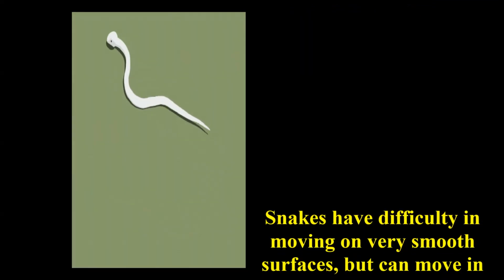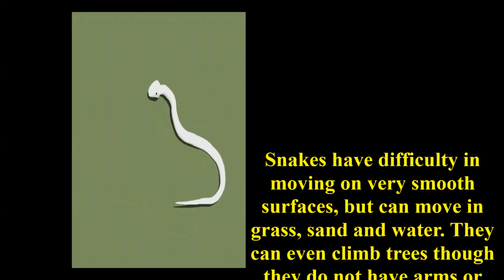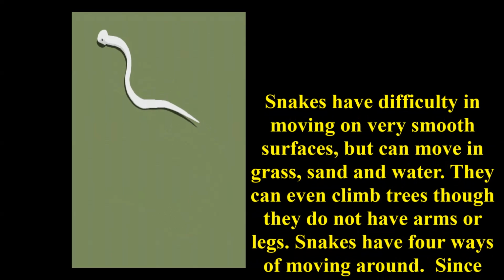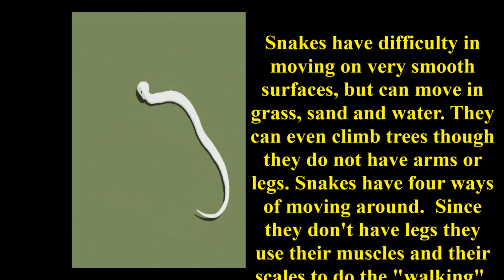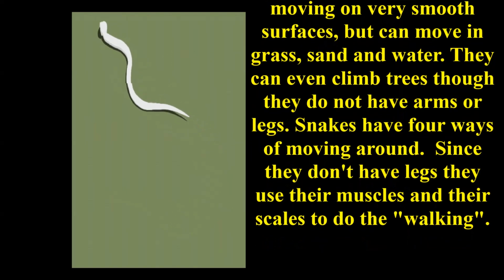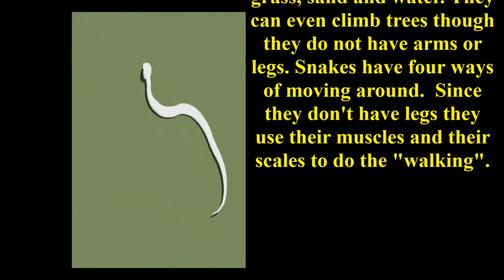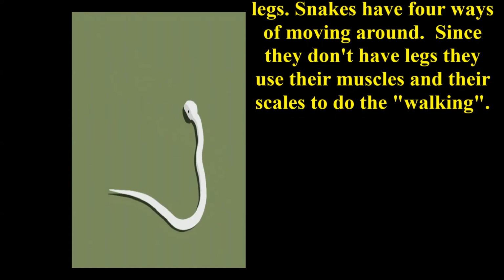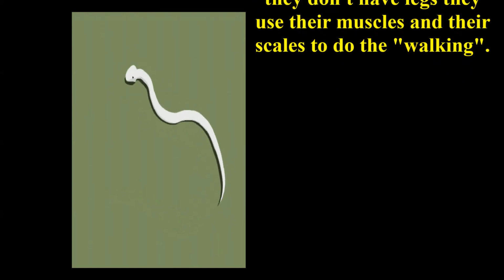Snakes have difficulty moving on very smooth surfaces, but they can move in grass, sand, and water. They can even climb trees, though they do not have arms or legs. Snakes have 4 ways of moving around. Since they do not have legs, they use their muscles and their scales to do the walking.